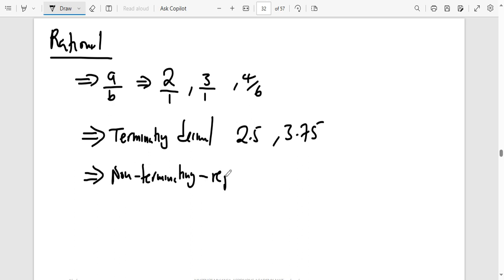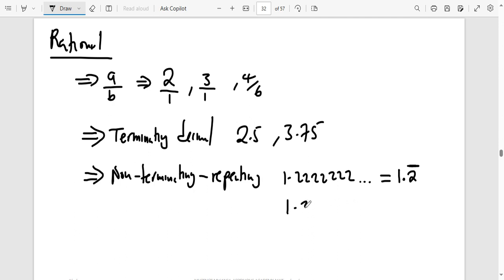Non-terminating, repeating decimal. For example, 1.2222222, but you can't end, so you put dots like that. But mostly you will not write this in mathematics. What you will do is write 1.2 with a bar on top. It means that 2 is repeating.